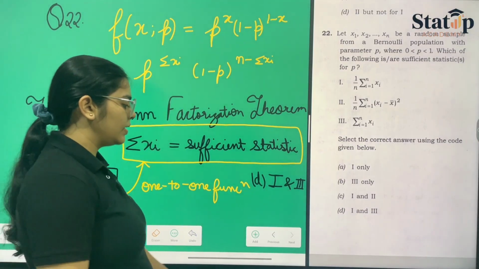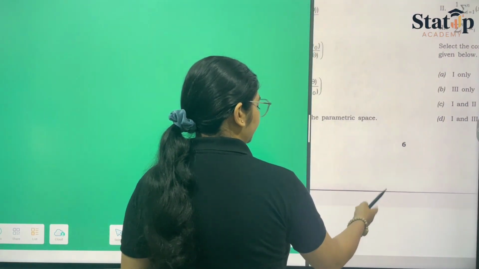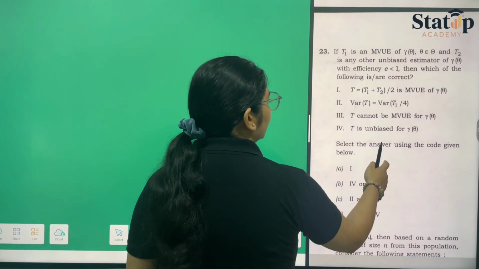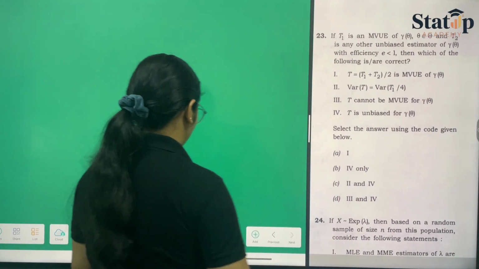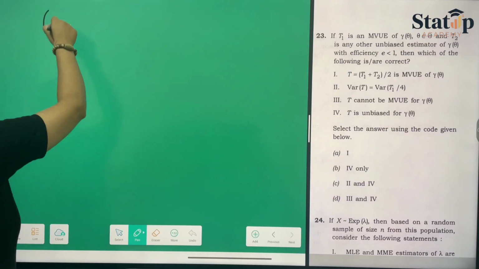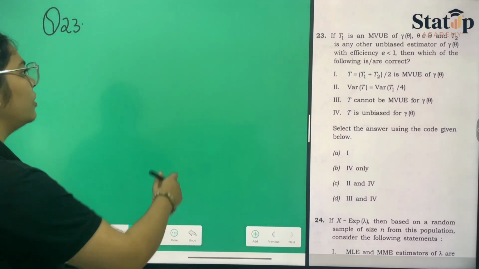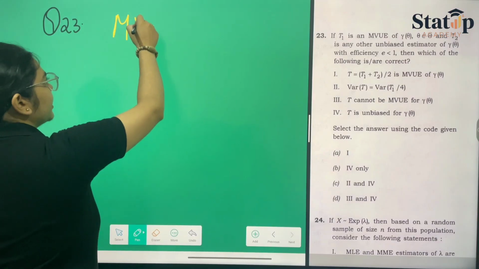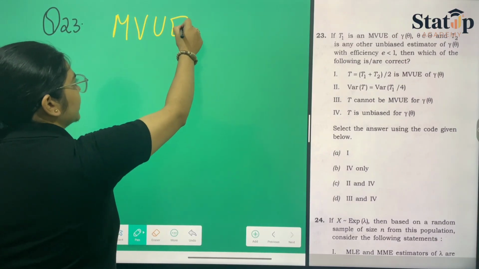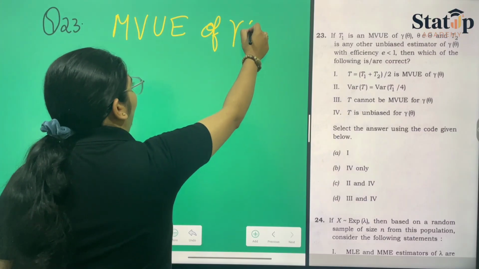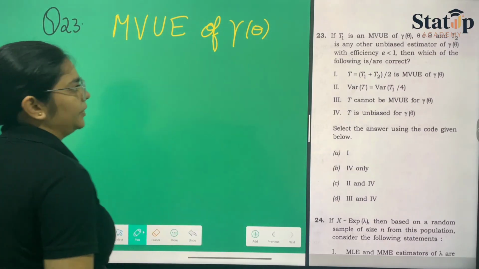Okay. Now let us consider another question, which is question number 23. Question number 23 has given some properties of the MVUE, the minimum variance unbiased estimator, of gamma theta.